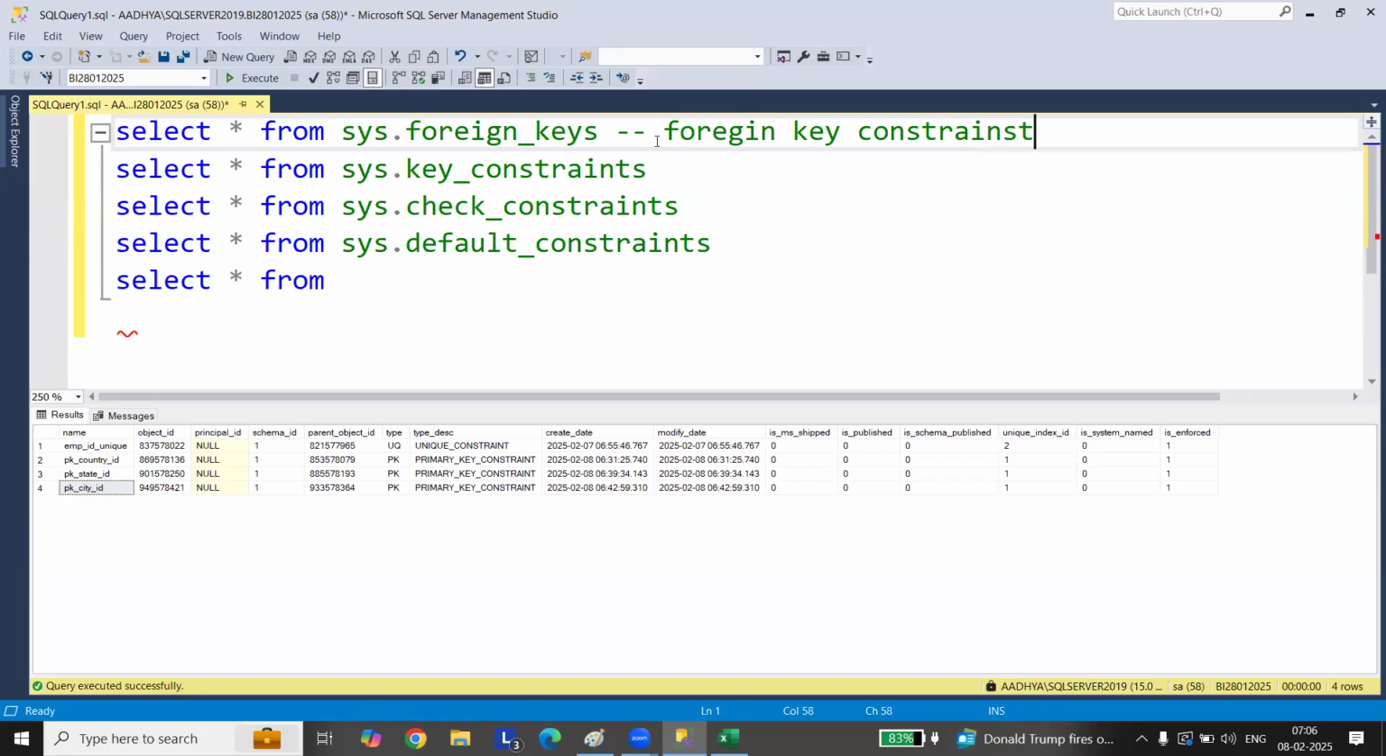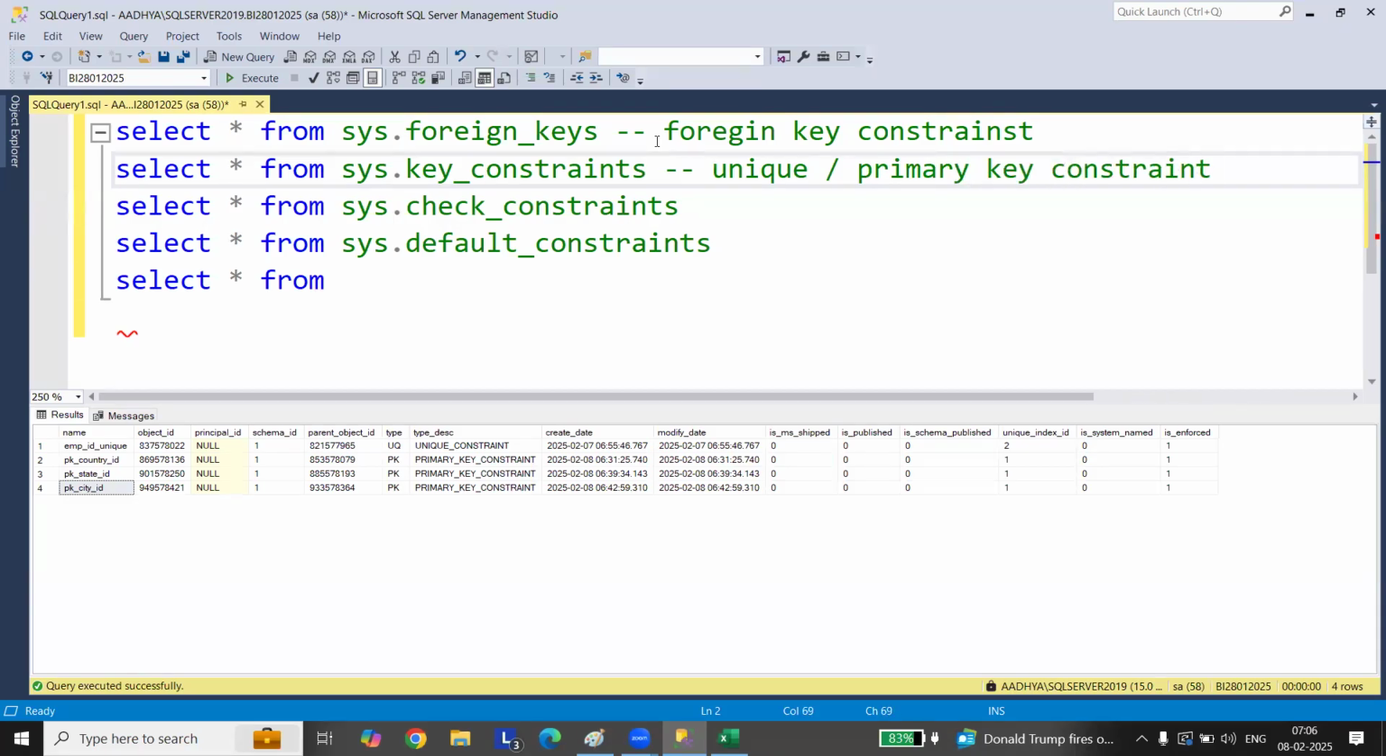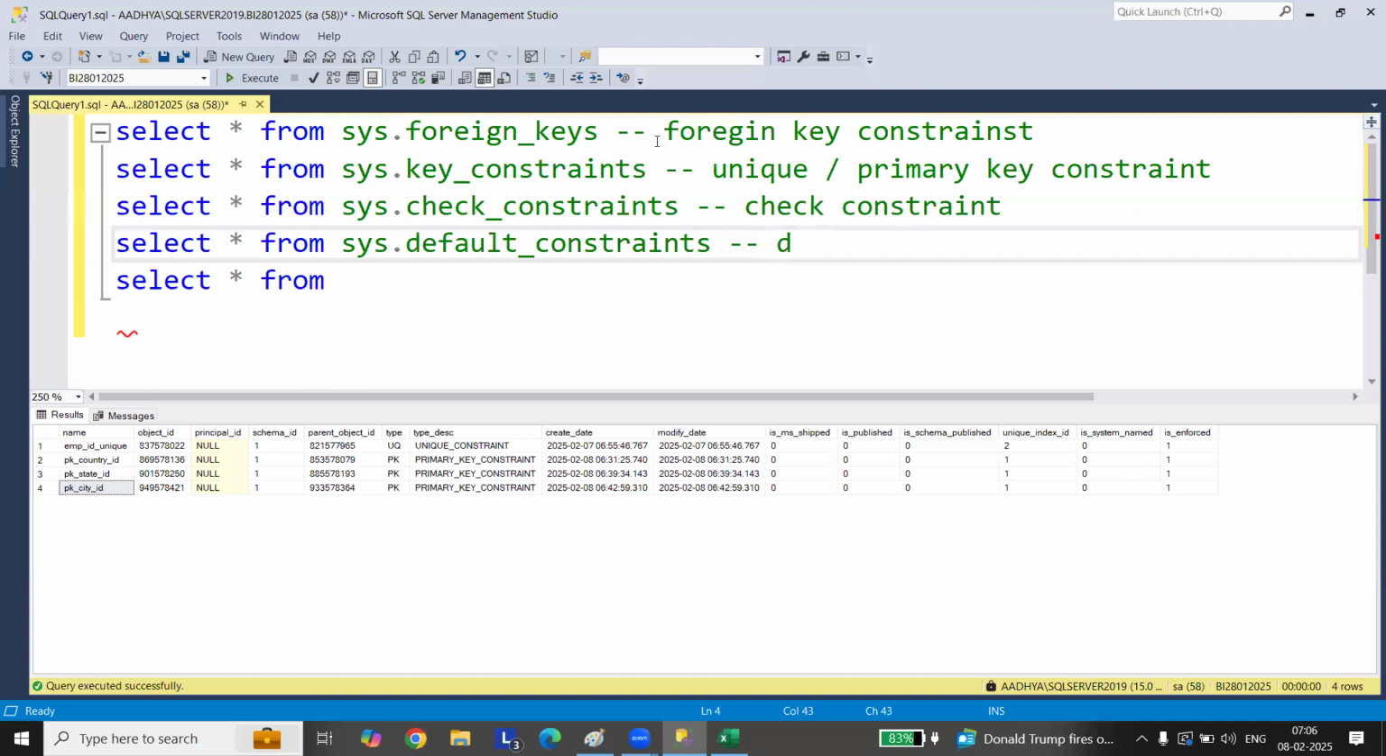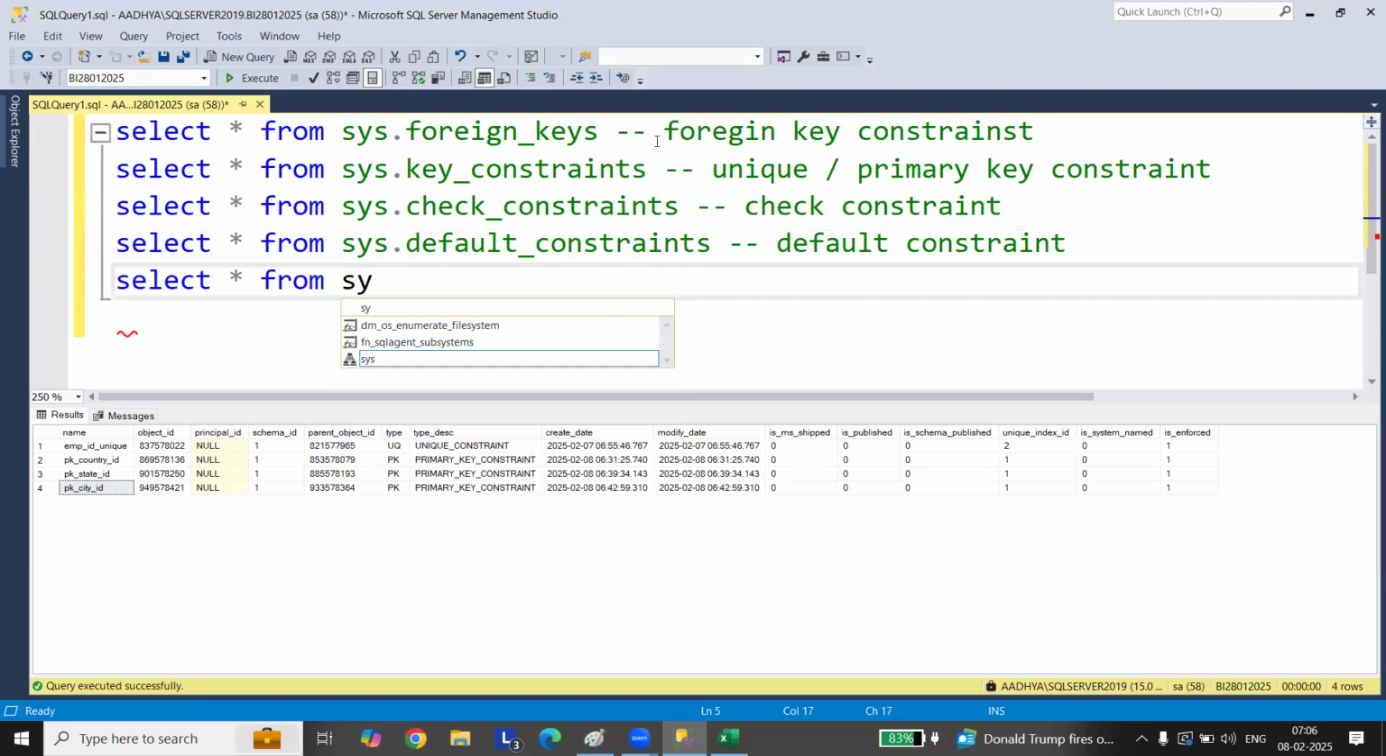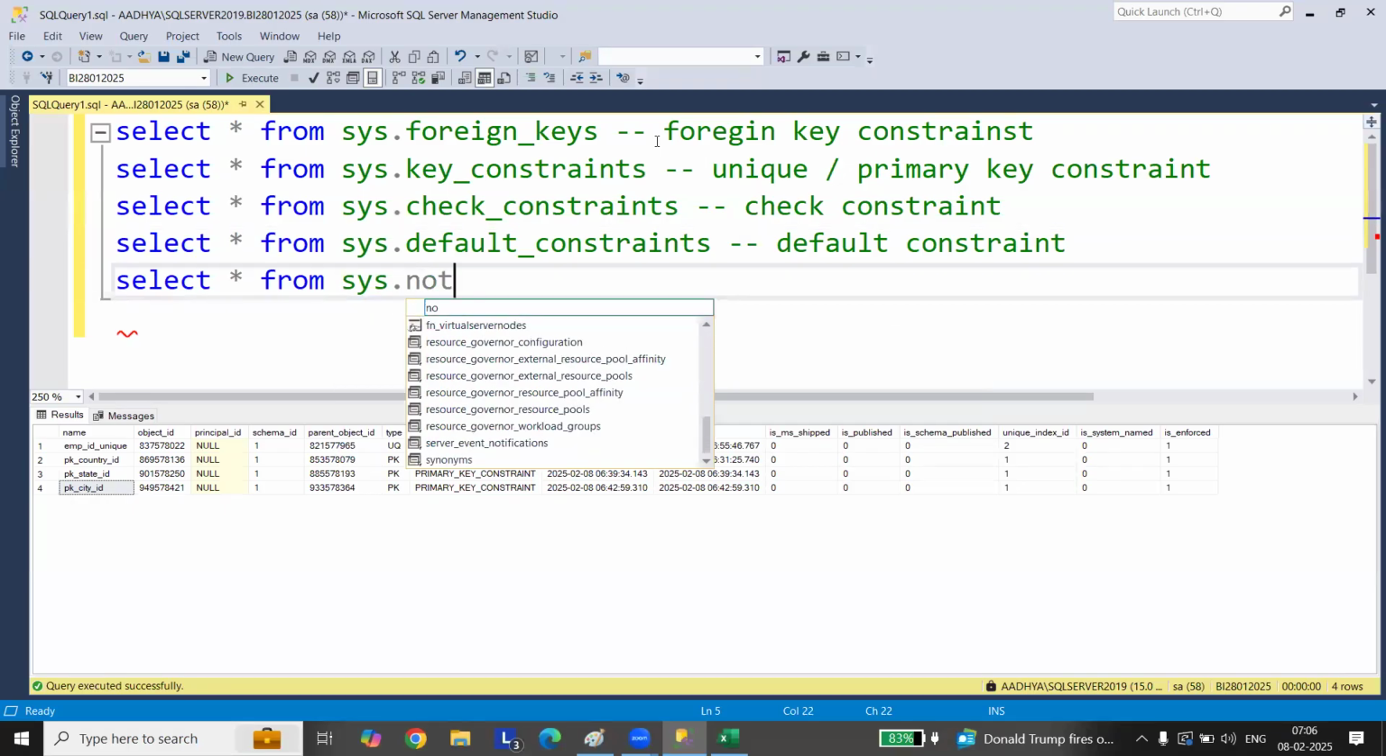Constraint, right? Here the unique, in this table you can see unique and primary key constraint. Here you can see check constraint. Here you can see default constraint, right? So you see a total of 5 constraints are getting covered, but we don't have a not null constraint here. We don't have a not null constraint, right?